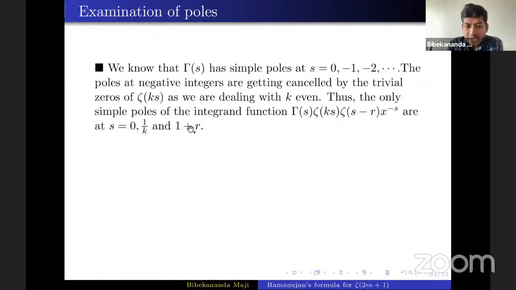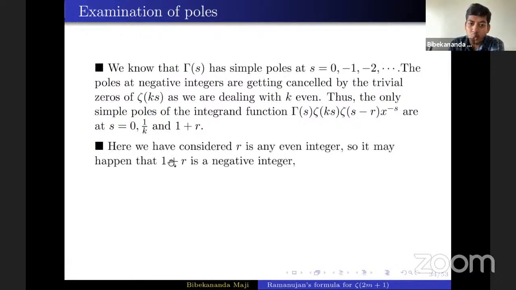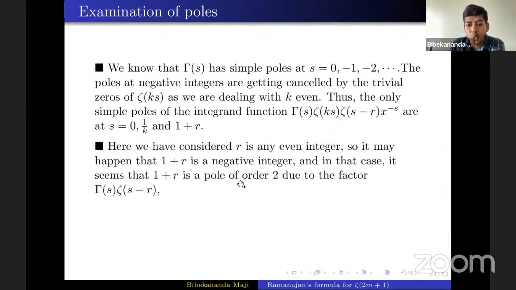But there is one point: since r can be a negative integer, when r is negative, then 1 + r can also be a negative integer. In that case, it seems like 1 + r is a pole of order 2, because this gamma factor will also have a pole at 1 + r if it is negative.